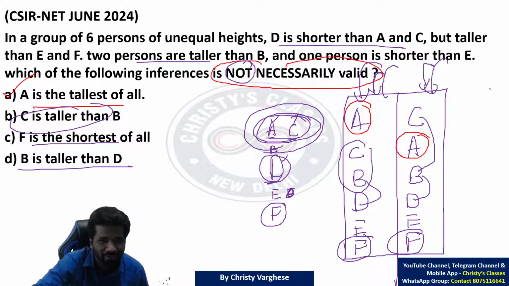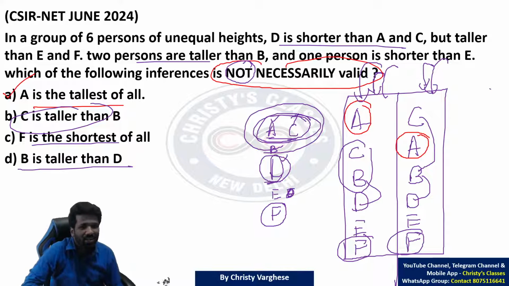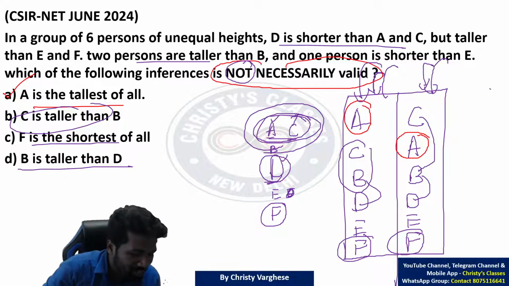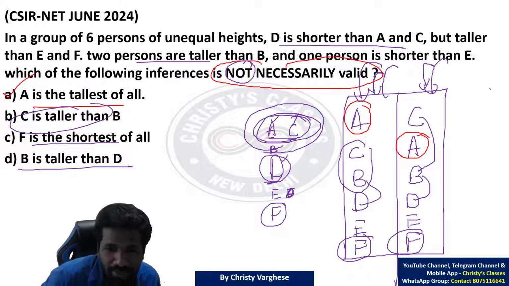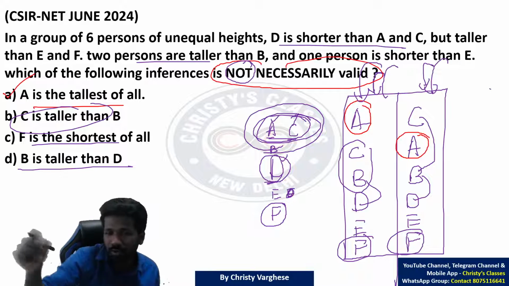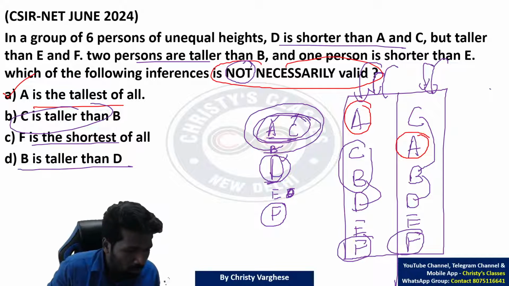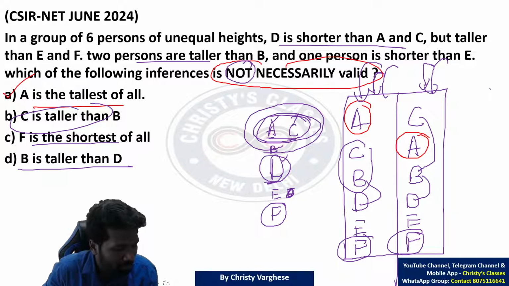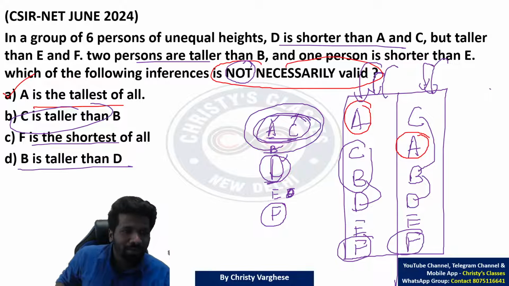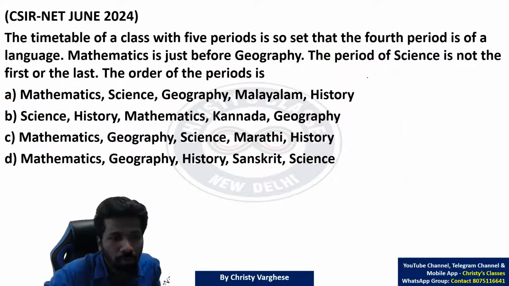So be very careful. Exam panic is a real thing. So how to manage exam stress or exam panic? In our course, we have a separate lecture on exam hacks. In exam hall, how you can do the aptitude section better, we will be discussing in that separate lecture. So anyway, A is the tallest of all. Hope all of you understood.